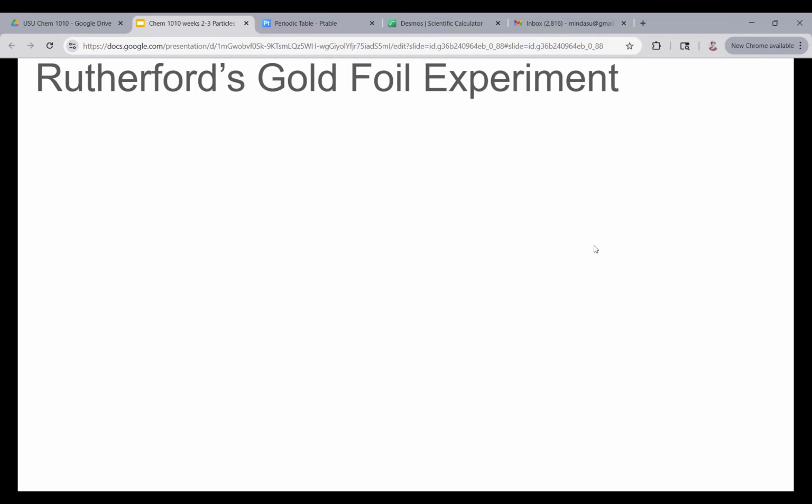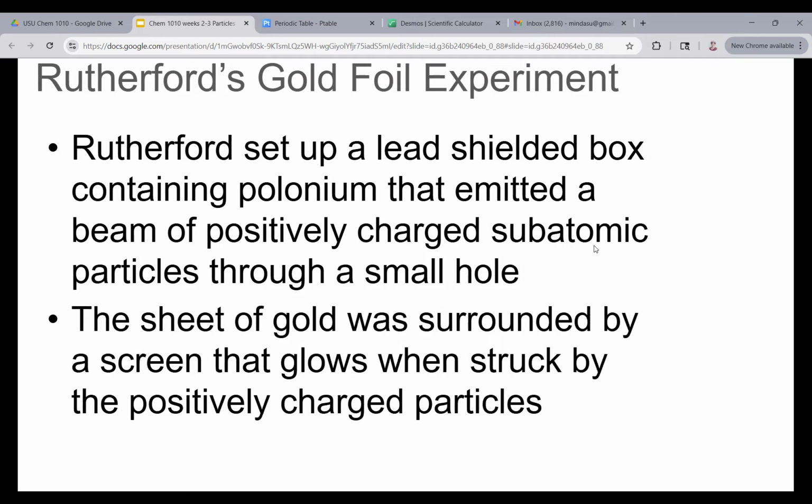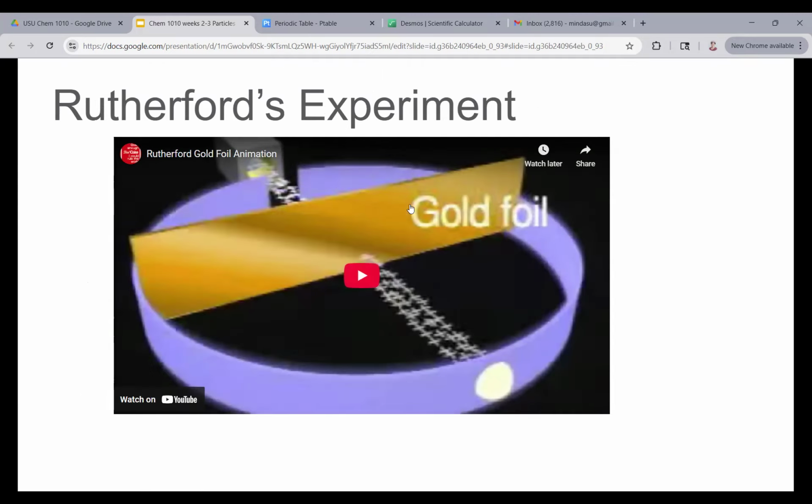And Rutherford decided that he was going to continue testing to see if he could determine what the structure of the atom was. So Rutherford sets up a lead shielded box, and it contains polonium, which is radioactive, and emits a beam of positively charged subatomic particles called alpha particles through a very small hole. And the sheet of gold was surrounded by a screen that glows when it's struck by the positively charged particles.